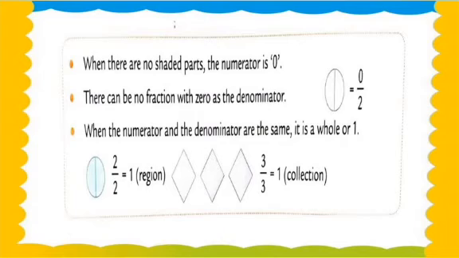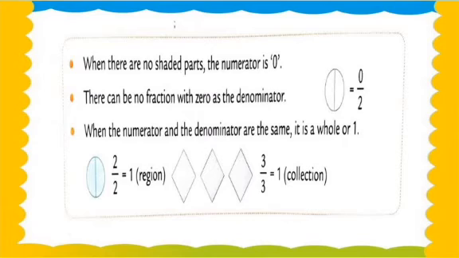But before that, let's check the small notes here. When there are no shaded parts, the numerator is 0. Understood? You have to write these important points in your rough book as well as your fair book. Okay, so now note down with me, my dear students. When there are no shaded parts, the numerator is 0. There can be no fraction with 0 as the denominator.